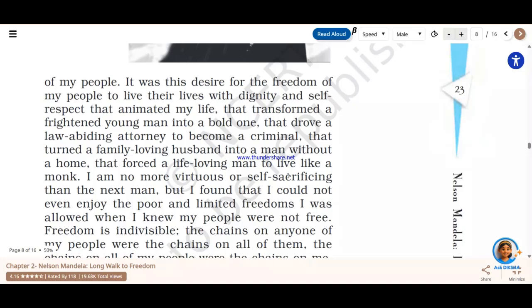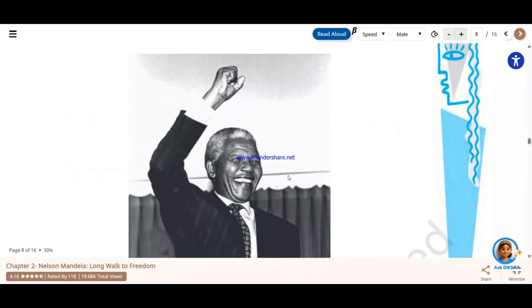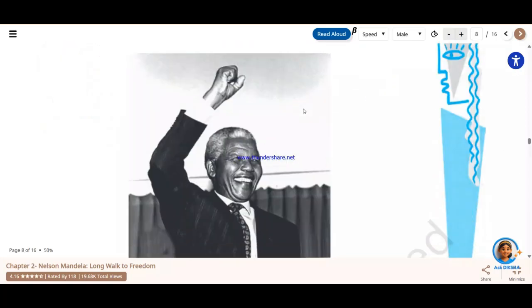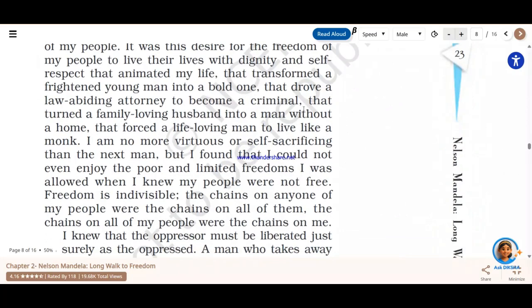When he started to realize that it is not only my experience that I am unable to live a free life, when he learned that it is not only he who is suffering, that there are hundreds and thousands of people who are all suffering from the same feeling, that is where he said that the hunger for freedom, which was just restricted to his family, had become a greater hunger for freedom for the whole nation. And this is where he joined the National Congress Party, because he knew that if he is with this party, he will be able to attain that freedom. Alright, so this paragraph is all about this only.